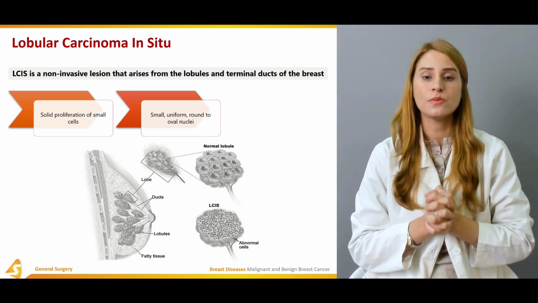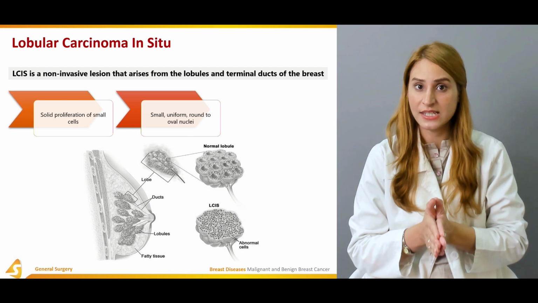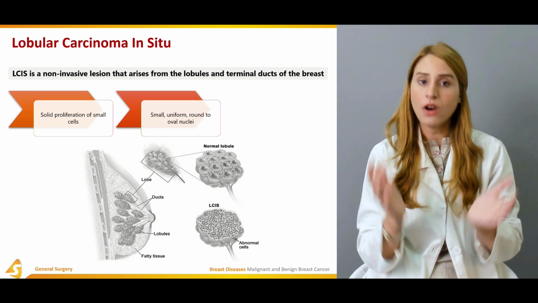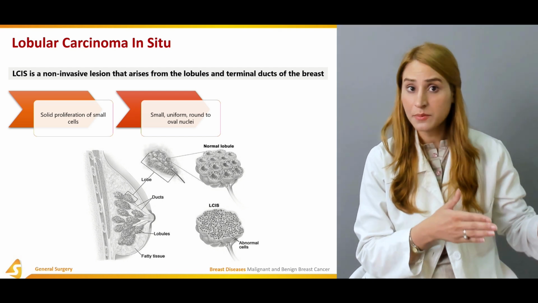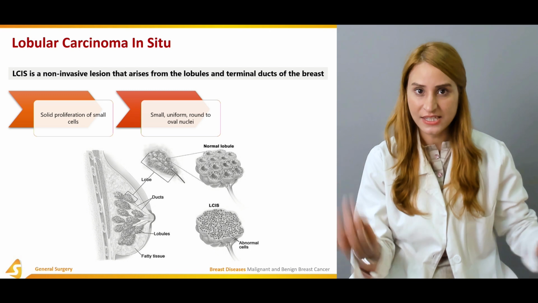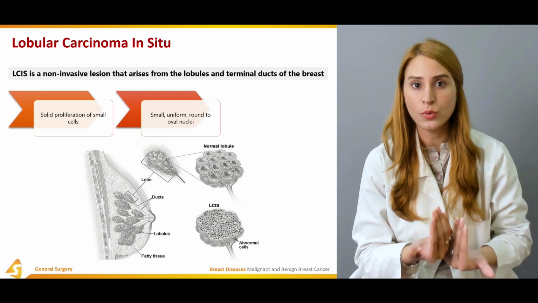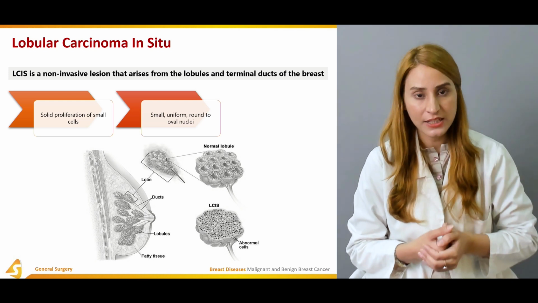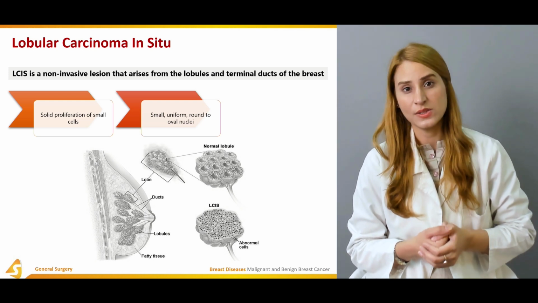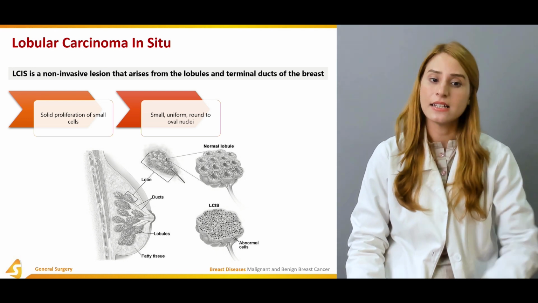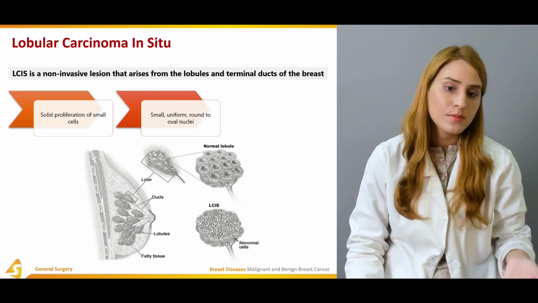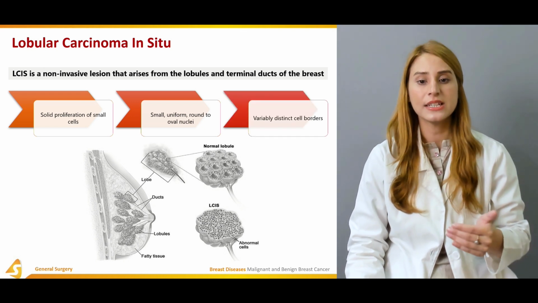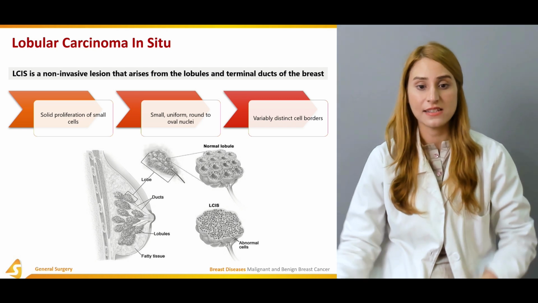So lobular carcinoma in situ is a non-invasive lesion, which indicates that it is just confined to its own tissue. It's not metastatic. It's not invading the adjacent structures or the boundaries, right? So lobular carcinoma in situ is a non-invasive lesion that arises from the lobules in the terminal ducts of the breast, right? There is a solid proliferation of small cells. They're small, they're uniform, they have round to oval nuclei, and they have variably distinct cell borders, right?